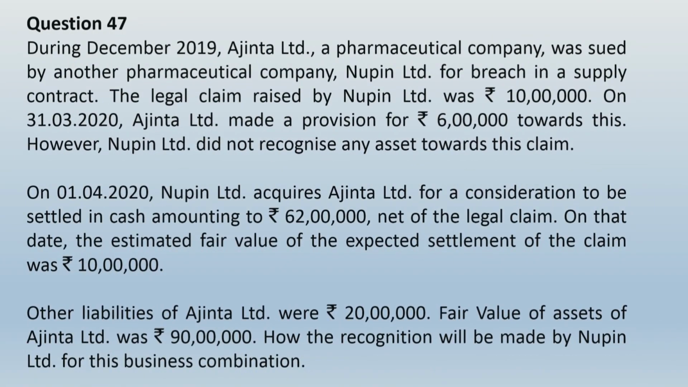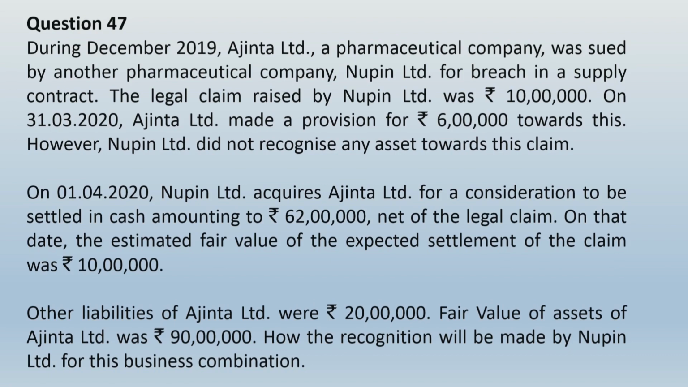During December 2019, Ajanta Limited, a pharmaceutical company, was sued by another pharmaceutical company, Nupin Limited, for breach in a supply contract. The legal claim raised by Nupin Limited was rupees 10 lakhs. On 31/3/2020, Ajanta Limited made a provision for rupees 6 lakhs towards this. However, Nupin Limited did not recognize any asset towards this claim.